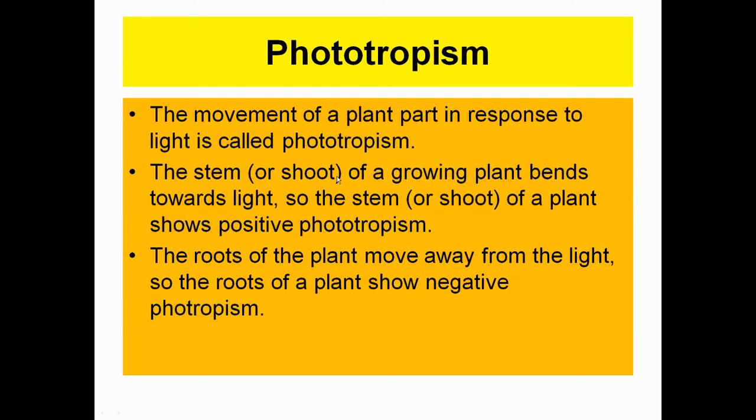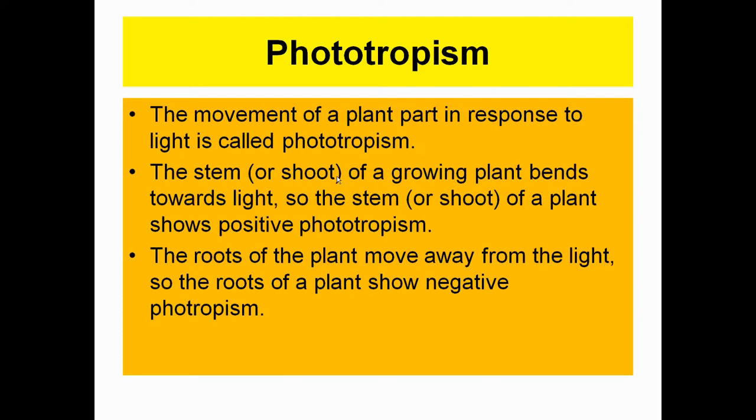Now coming to phototropism. As the word suggests, photo means light. When the plant shows a response to light, it is referred to as phototropism. As you have observed, the stem or shoot of a growing plant bends towards light. So the stem of the plant shows positive phototropism. However, in the case of roots, they grow away from the light and show negative phototropism.